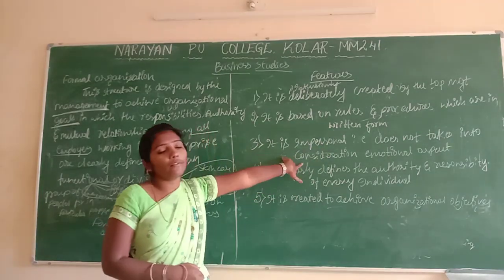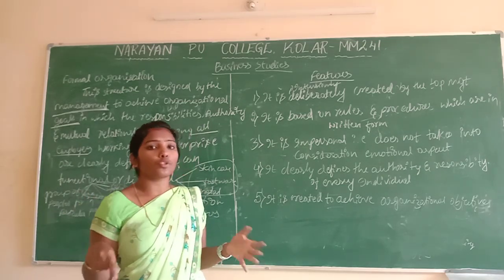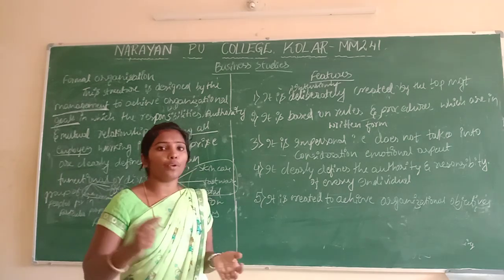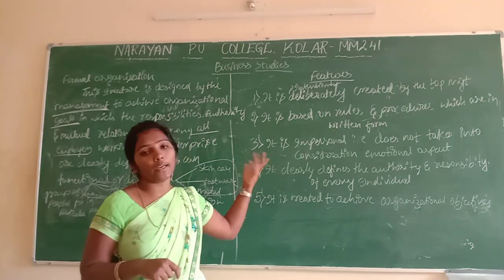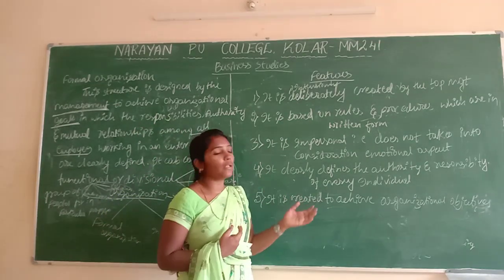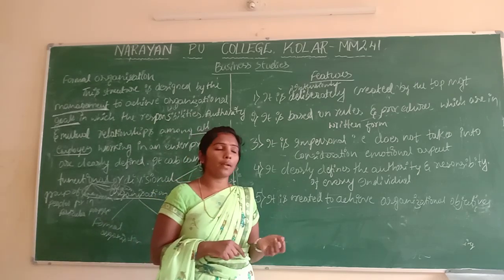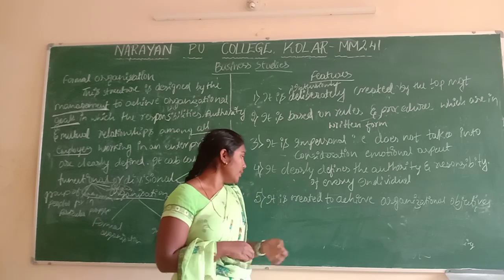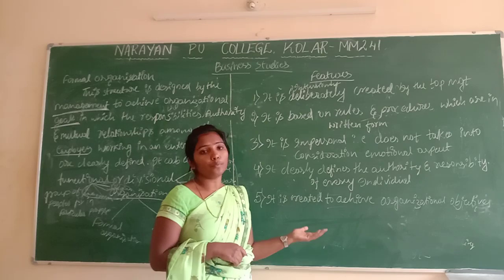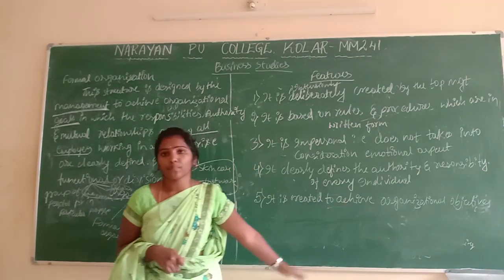Okay, and they will not consider emotional aspects, meaning they will not give any value to them. Emotional aspects means no need for creating activities, no need to improve, no need for performance. Next, clearly defined authority and responsibility means every rule and regulation is applicable to every individual. And last, it is created to achieve the common objective. If everything is perfect, we can absolutely achieve the organizational objectives.